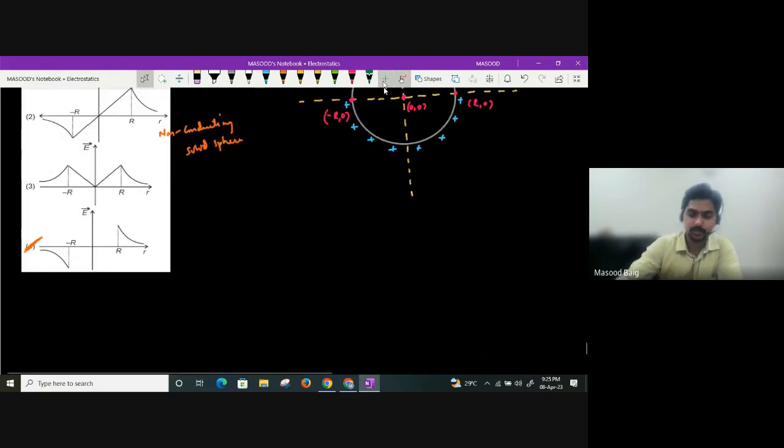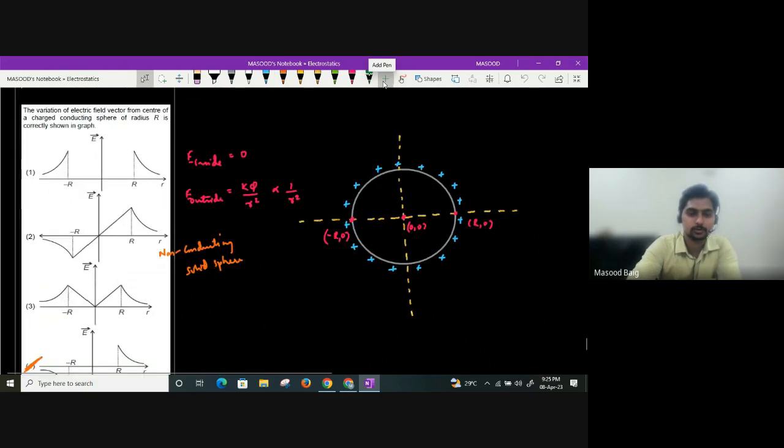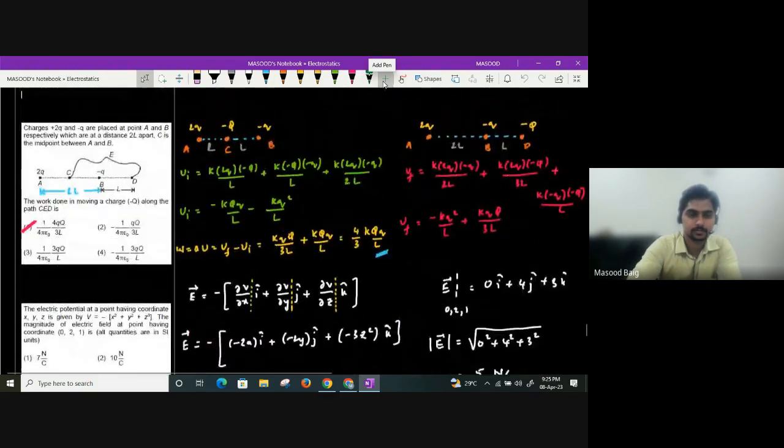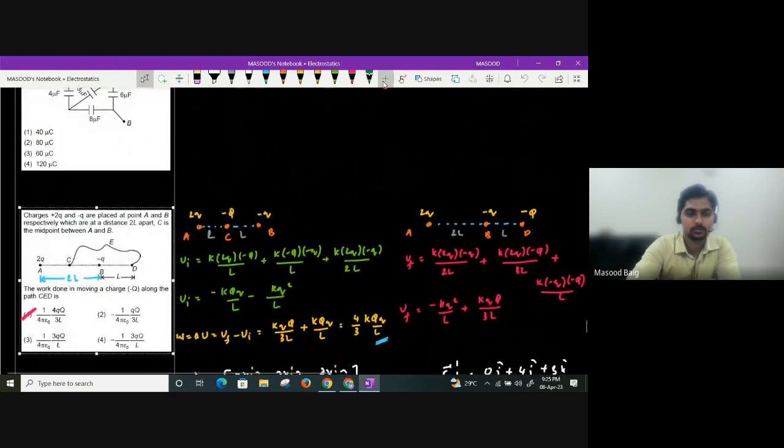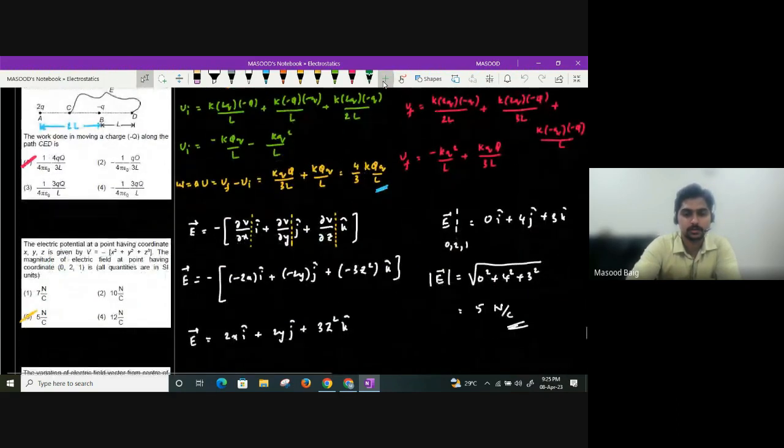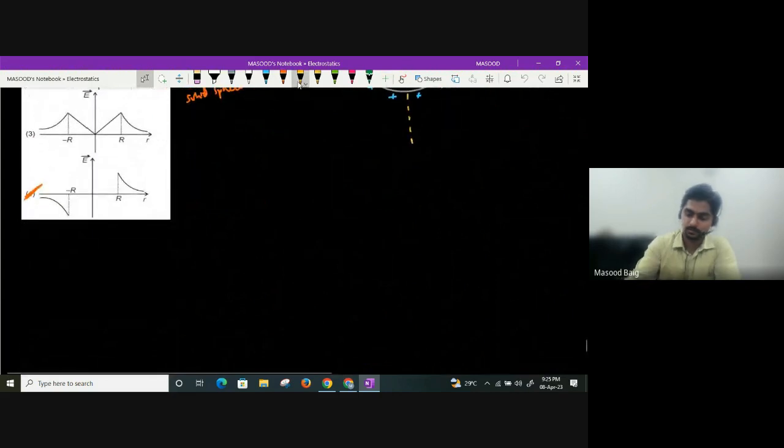They're asking us to find charge stored in 2 microfarad. 1, 2, 3, 4, 6, 8. Okay. So it is something like this, guys. The network is given like this, if I'm not wrong.